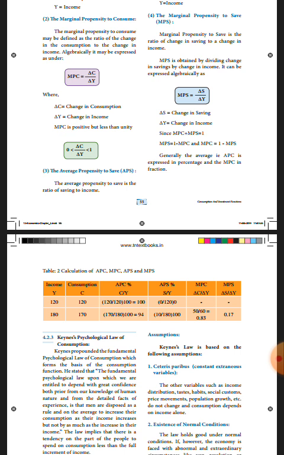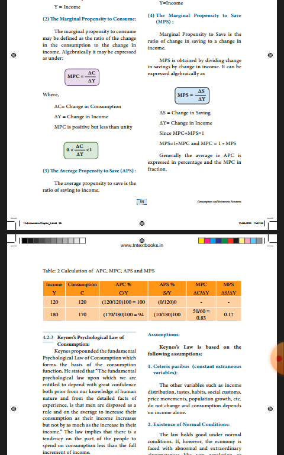Y refers to income, consumption is indicated by C, APC percentage is C by Y, APS is S by Y, MPC is delta C by delta Y, MPS is delta S by delta Y.